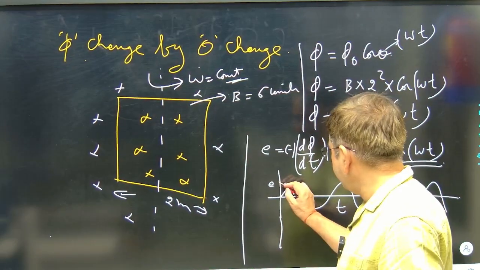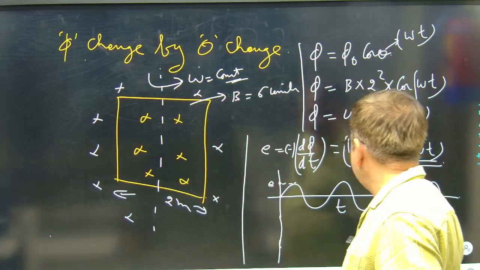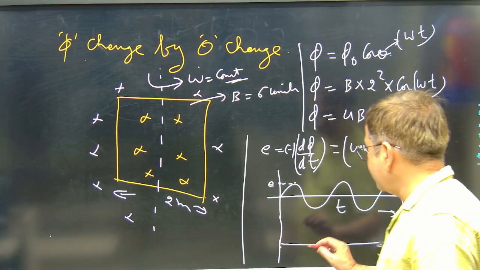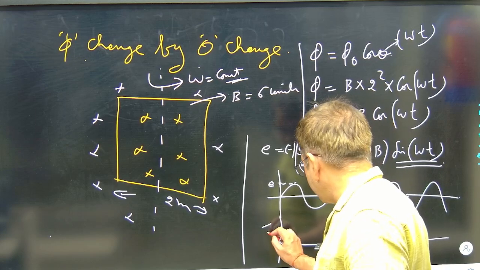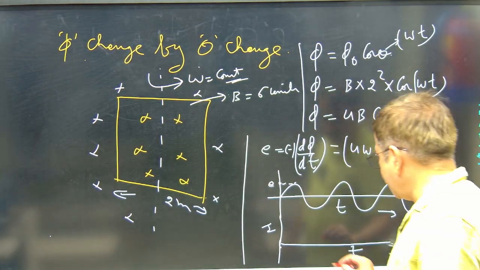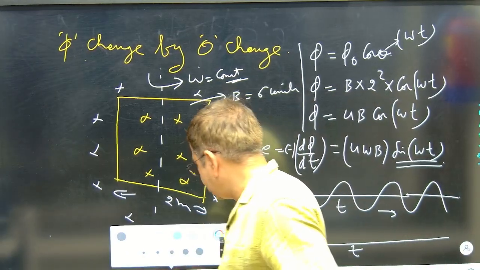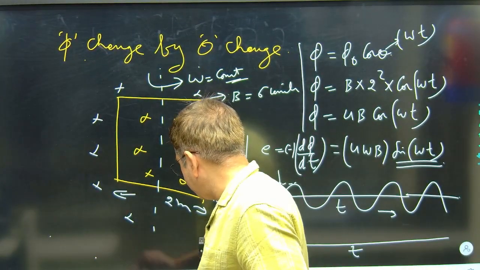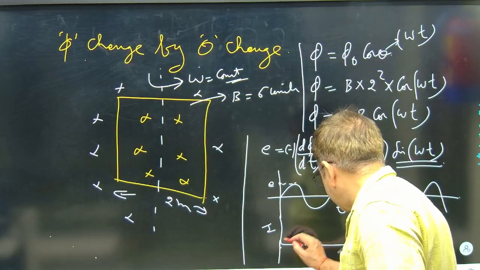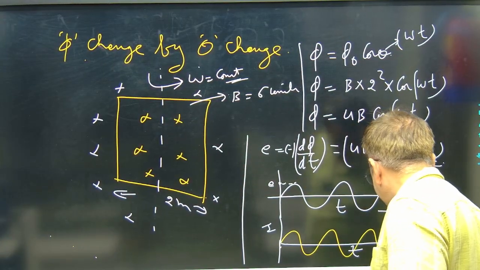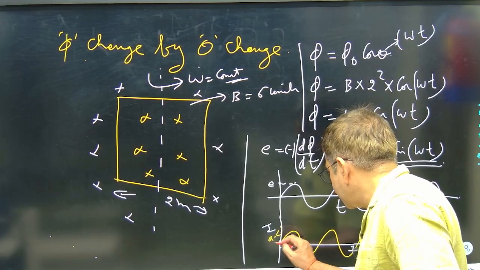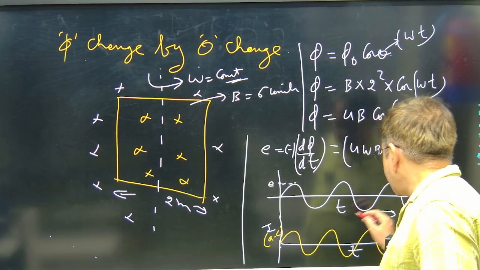And the peak value of current is this. EMF is there. EMF upon resistance will give current also. The current will also follow the sine function. If I have to draw the graph for current in the circuit, that will also be sinusoidal. Correct? So this sinusoidal value will happen. Equivalently, the current can also come like this sine function. So this is current, alternating current, varying with time, and EMF.